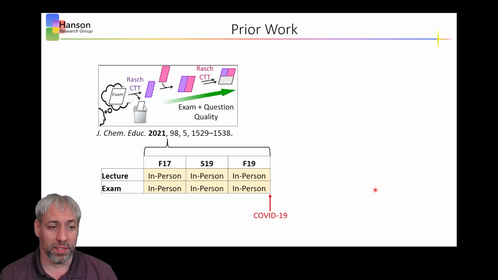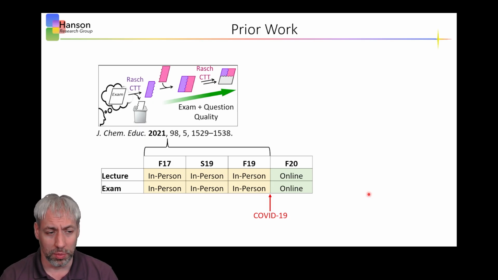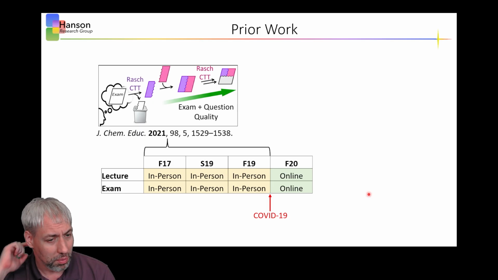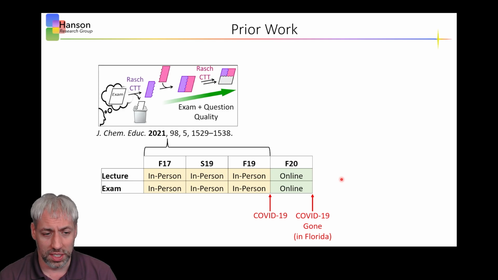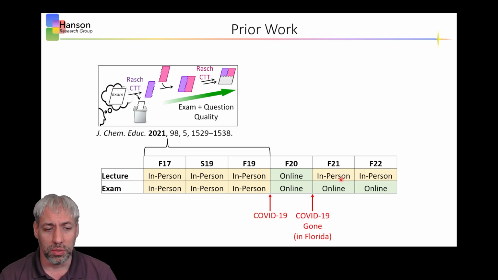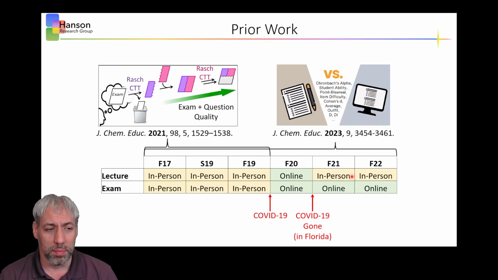And then COVID hit. In fall of 2020, we were forced online, and that was a major change in how we administered tests. It went from multiple choice in-person bubble sheets to doing online testing on Canvas. But this did provide us with an opportunity, because even when COVID was gone, we could still do tests online. So the idea behind this next study was to compare in-person and online exam performance, again looking at all the metrics associated with them and analyzing how the outcomes changed.